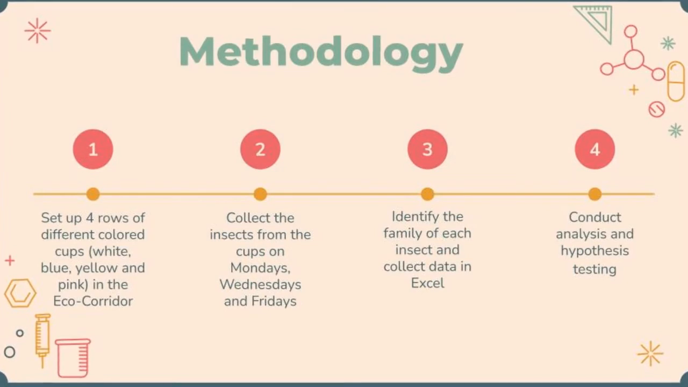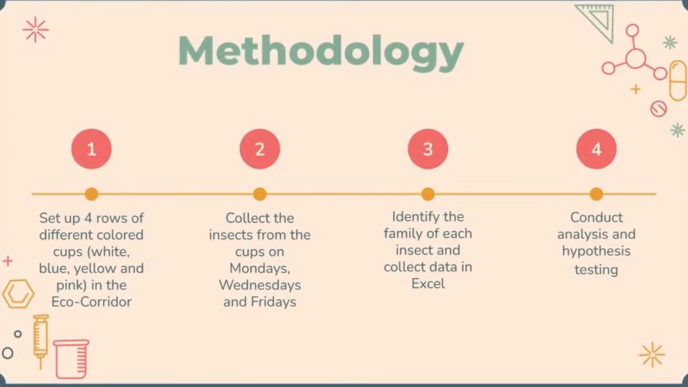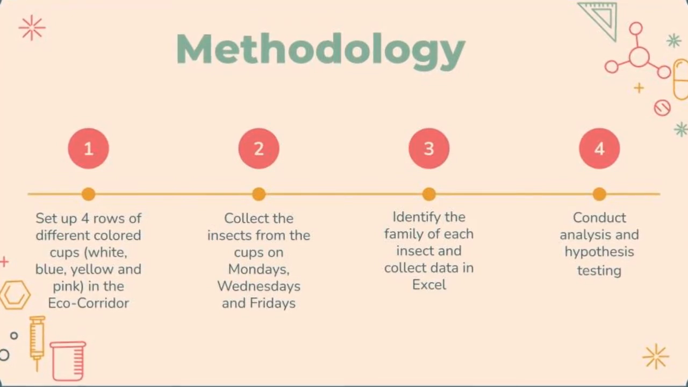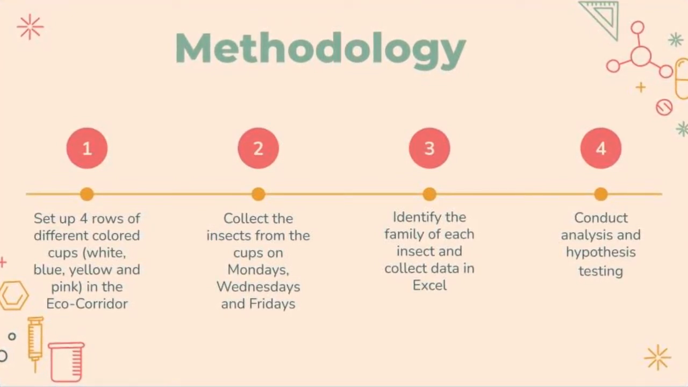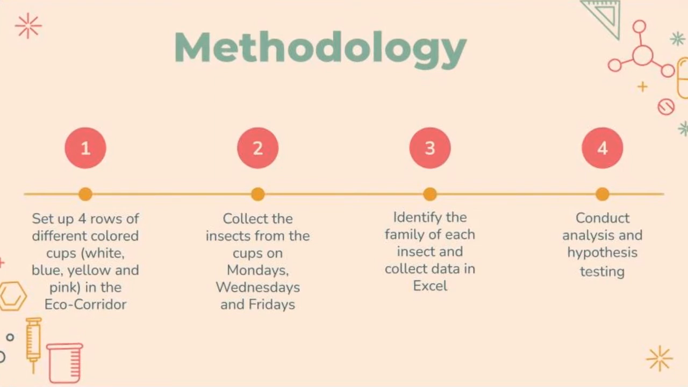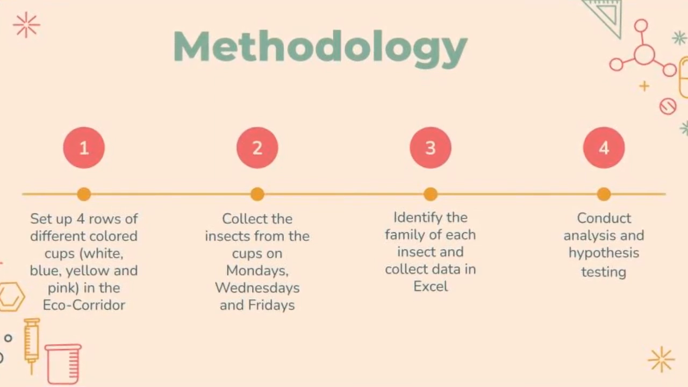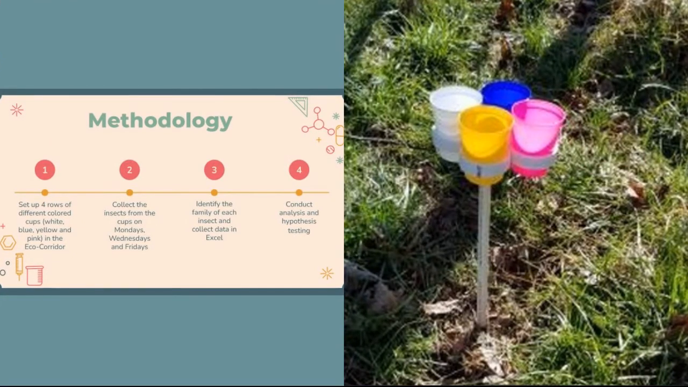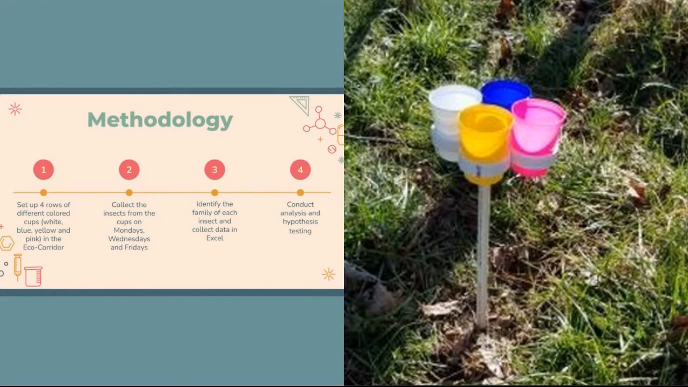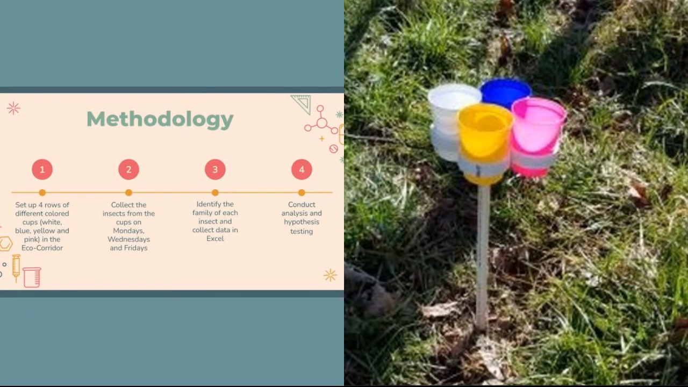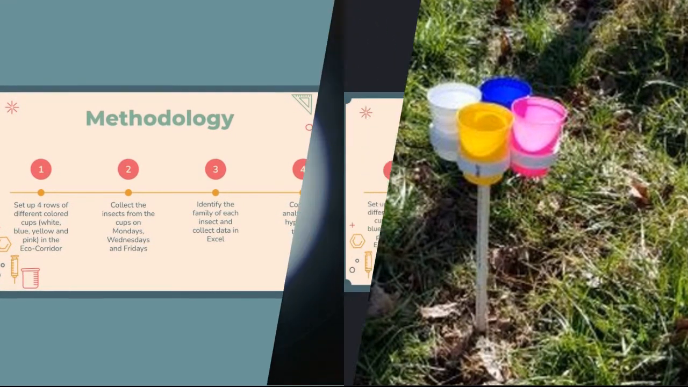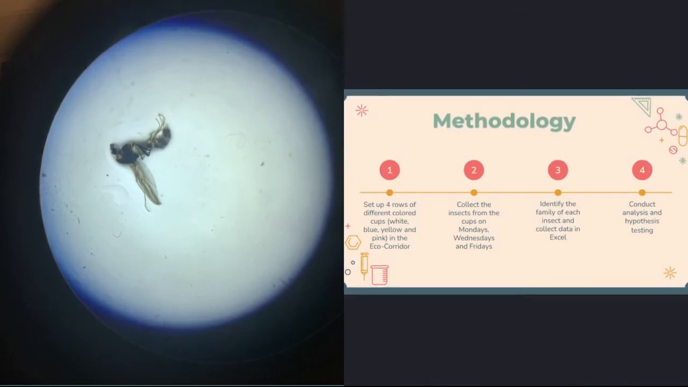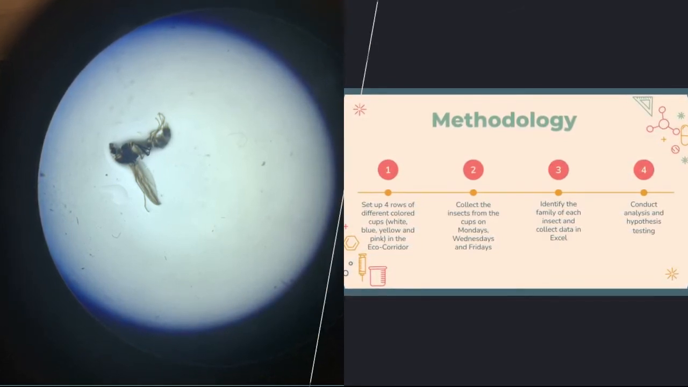We started by setting up 4 rows and 3 columns of cup traps throughout the eco corridor. The rows were approximately 200 meters apart from each other and the columns were roughly 30 meters apart from each other. At each location, there were 4 colored cups: white, blue, yellow, and pink. We collected data on Monday, Wednesday, and Friday, and alternated between row 1 and 2 and 3 and 4 to see what the traps had caught. We took the insect samples to the lab to identify and wrote down our data on an Excel spreadsheet.